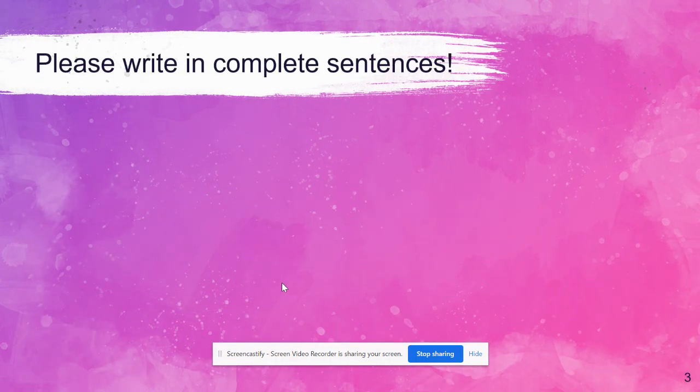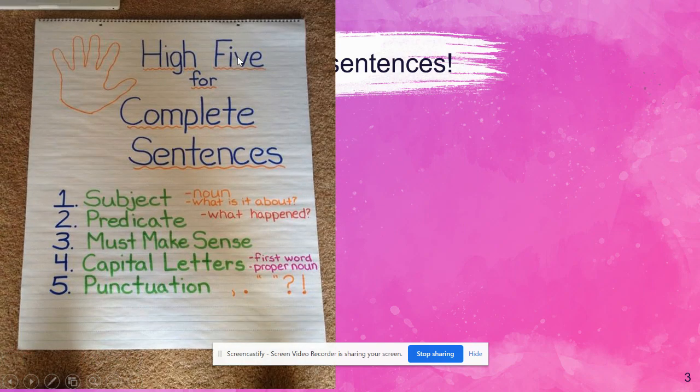And then some of us, now that we are online, we're forgetting to write in complete sentences. So please write in complete sentences. So high five for complete sentences. You need 5 things. You need a subject, the noun, what is it about? You need a predicate, what happened? It must make sense. You need a capital, okay, capital letters at the beginning of your sentences or for any names. You need punctuation, comma, period, and then quotation marks if it's text directly from your book. Here is a question mark and an exclamation mark.